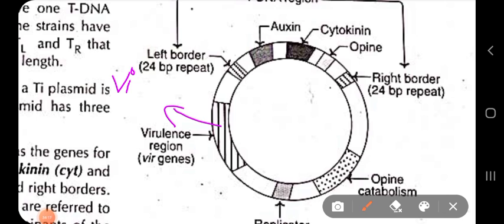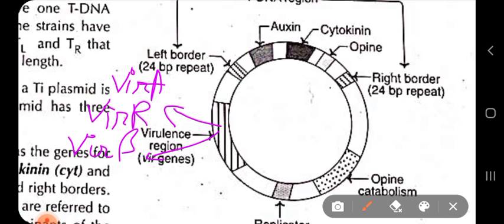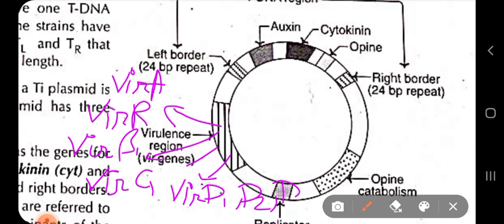VIRA, VIRG, VIRB1, VIRC1, VIRD1, VIRD2, VIRD4, and VIRE1 and VIRE2.